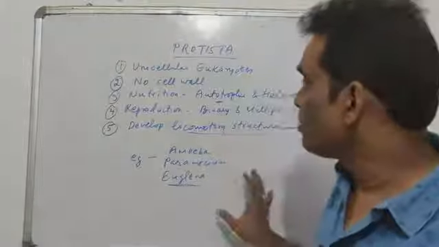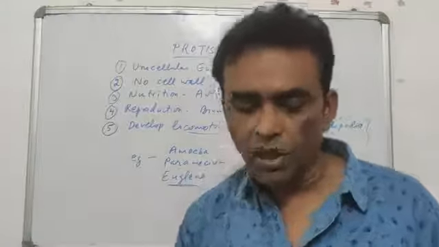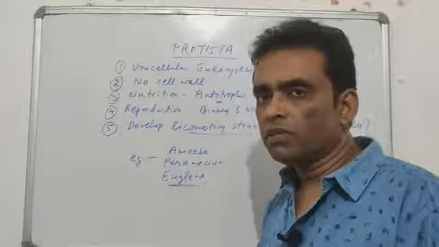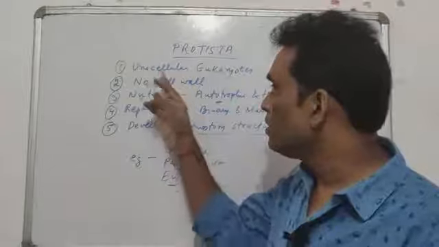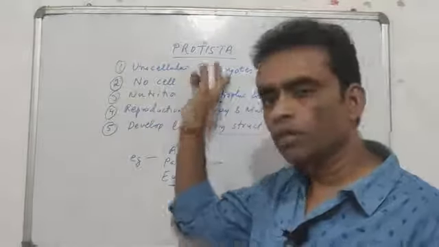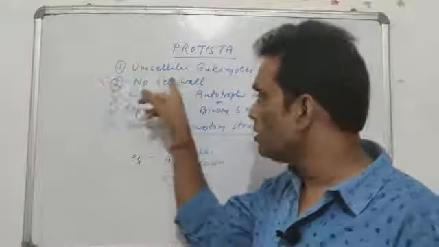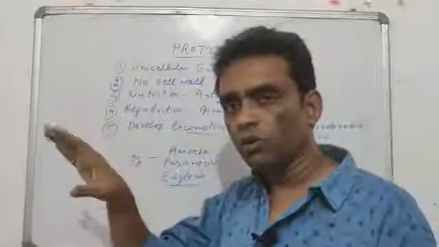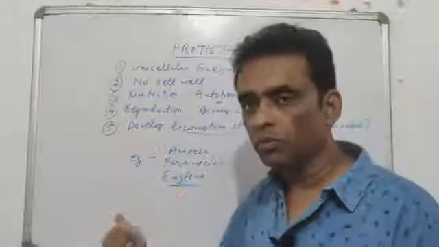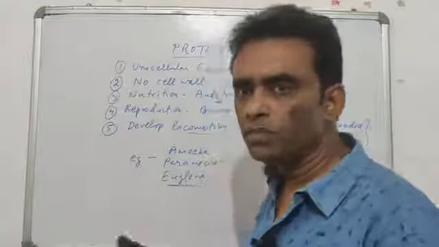Is that right? So these are the basic characters of the kingdom called Protista, which is a bit different from Monera. What are the various differences you can notice? They are eukaryotes, Monera were prokaryotes. Monera contains cell wall, this contains no cell wall. Monera do not have any locomotory structure, this group has locomotory structure. So basically these three differences you can easily mention there.